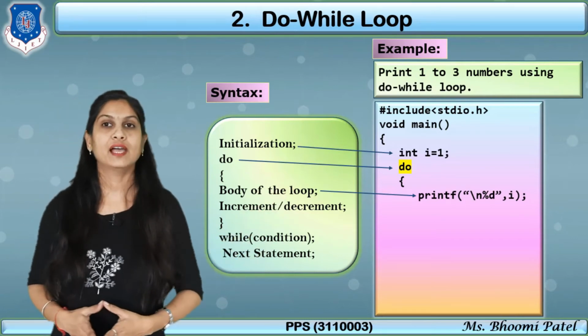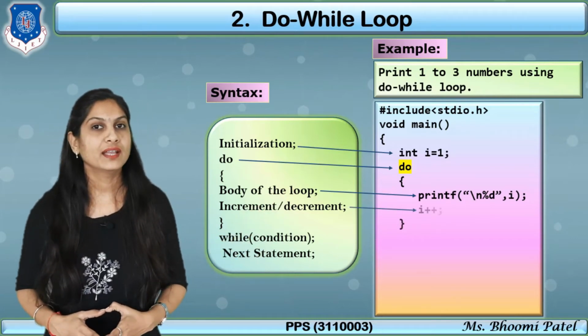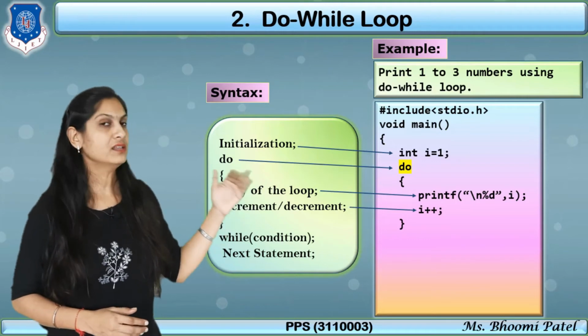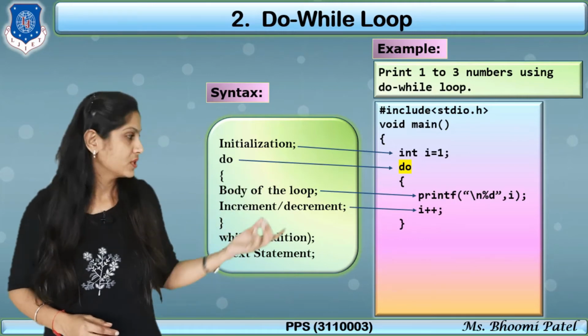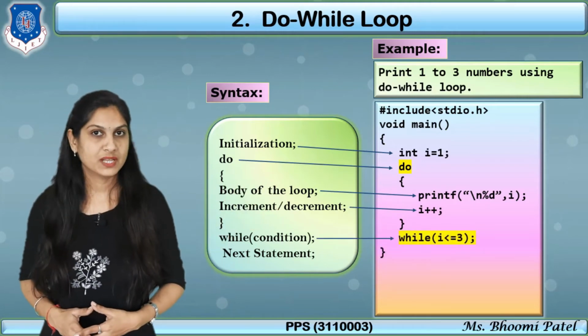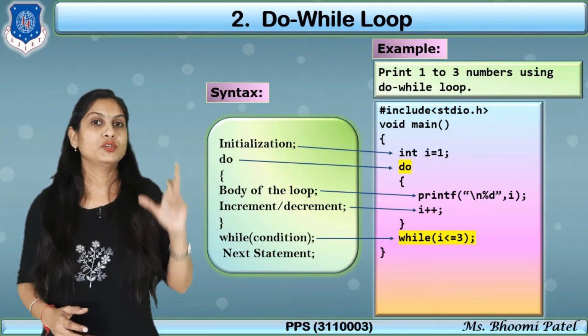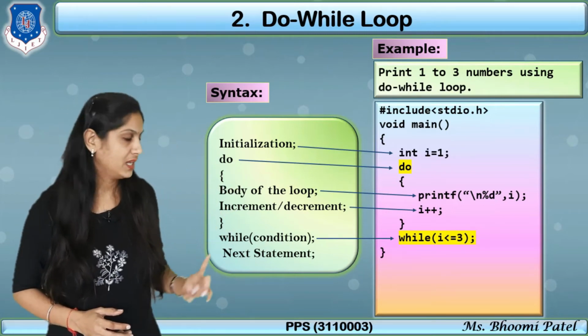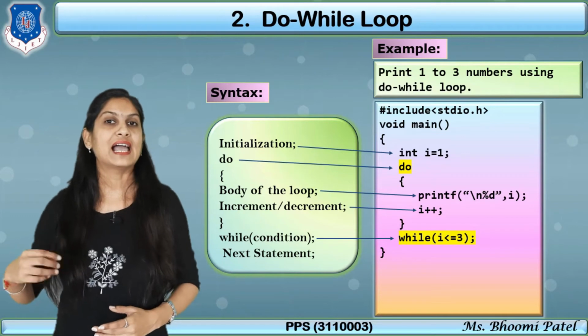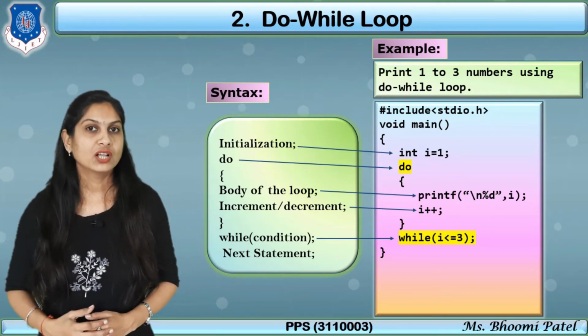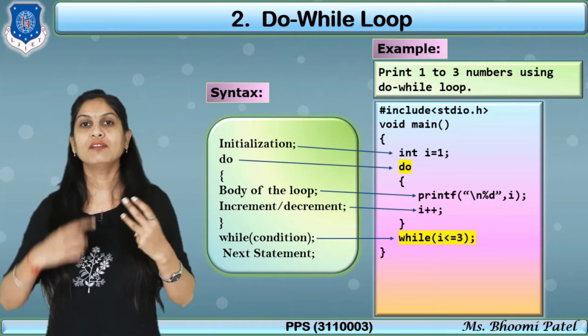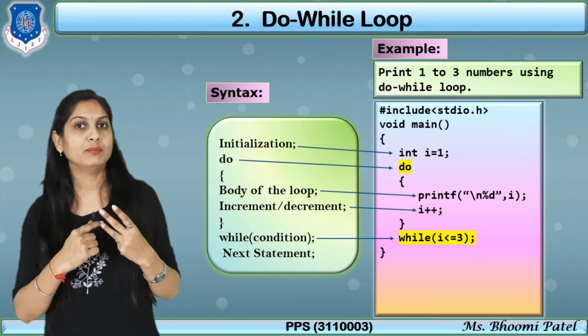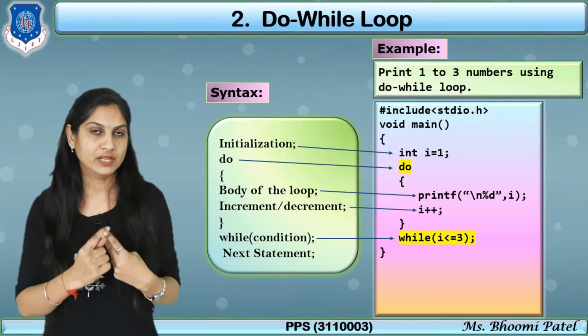So write printf \n %d comma I, and again the increment operator we have to use, so just put I plus plus. After completing do we have to put while, and the condition is I less than equal to 3, because here we want only 1, 2 and 3. So ending will be 3 and starting will be 1.